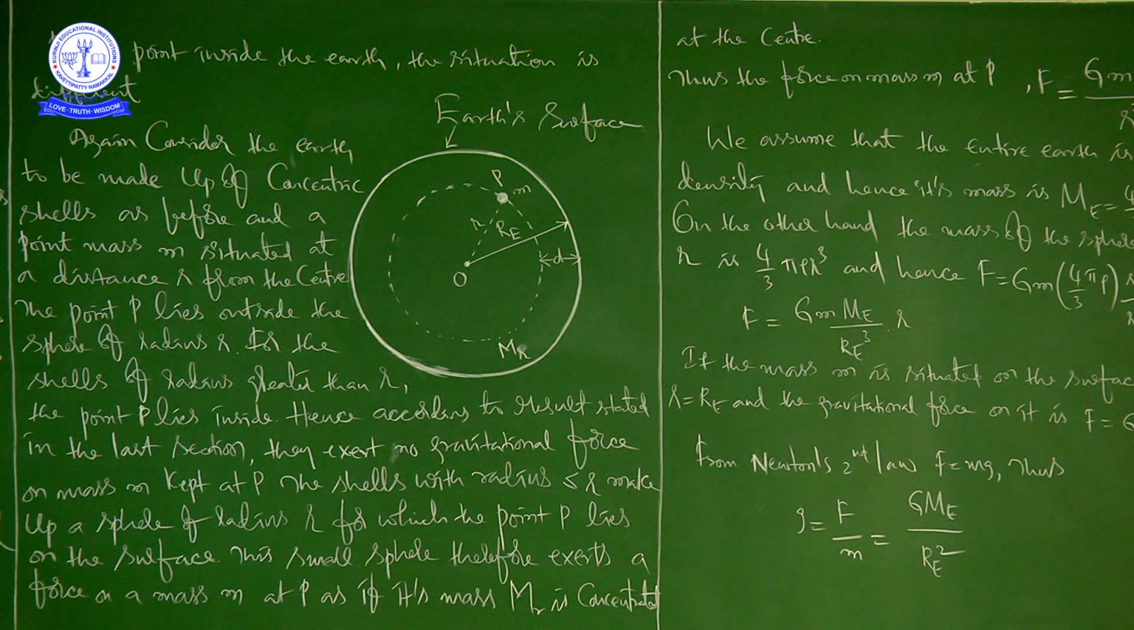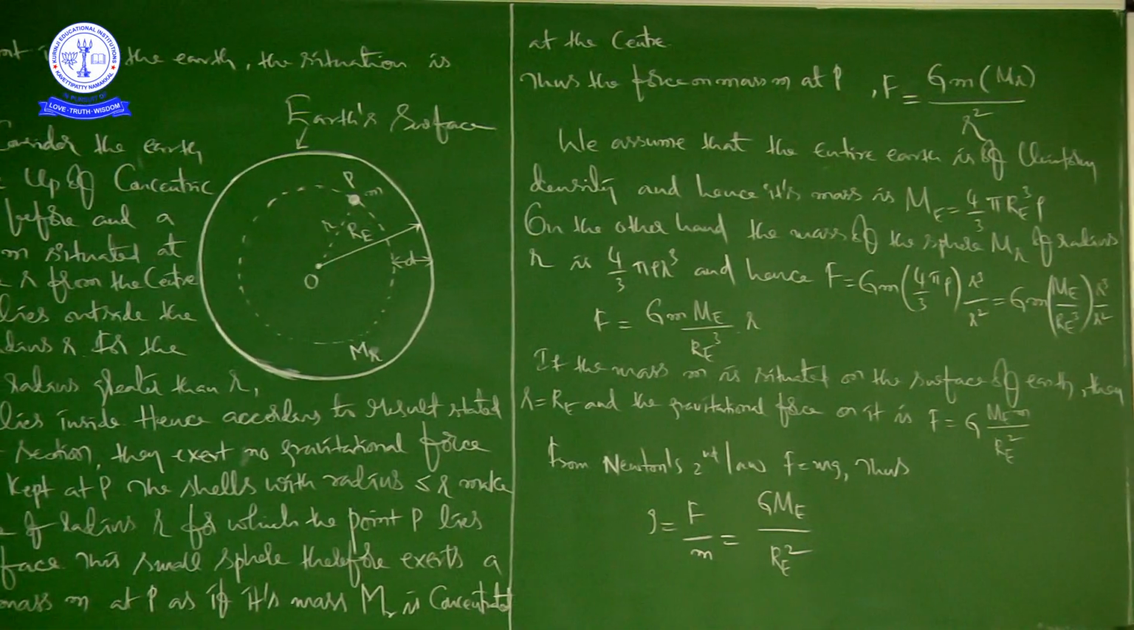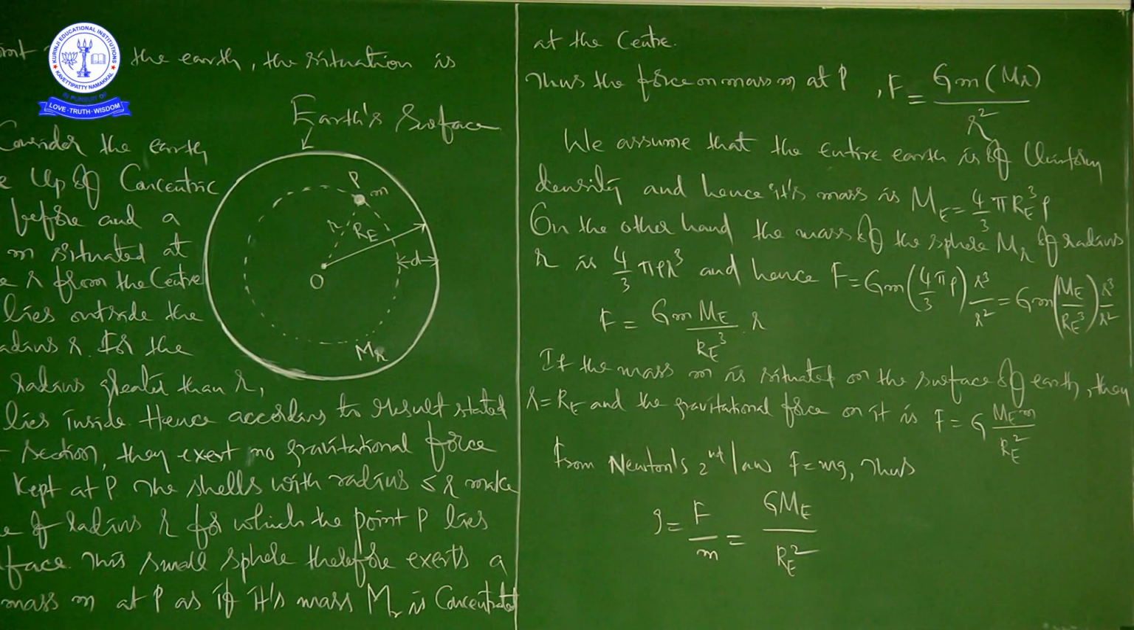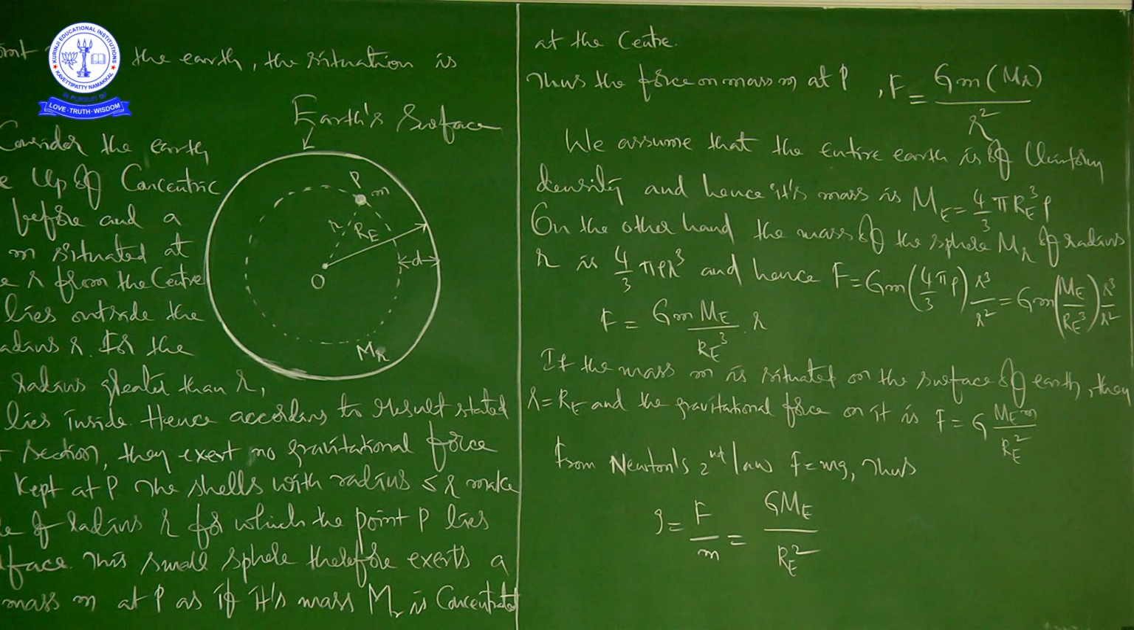Now, see here, we assume that the entire earth is of uniform density. What is the density? Obviously, mass density. Mass density means it is the ratio of mass to volume. Density is equal to mass by volume.